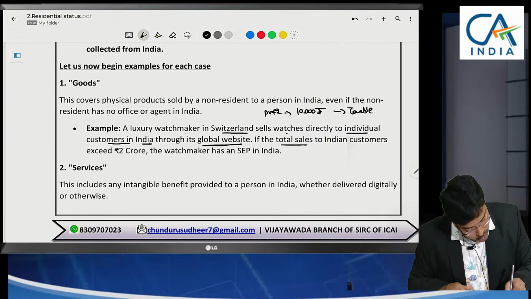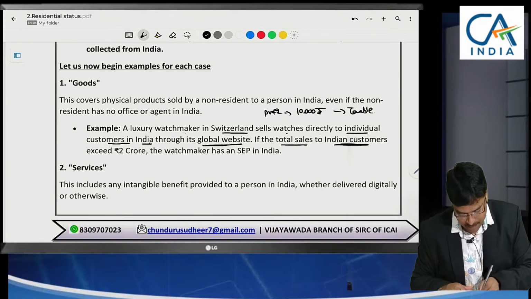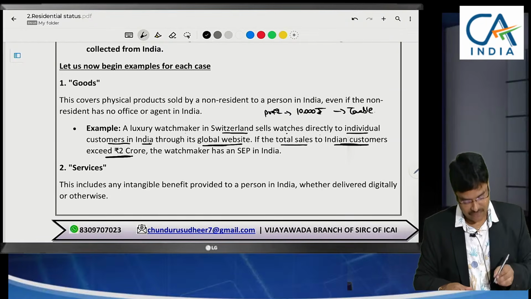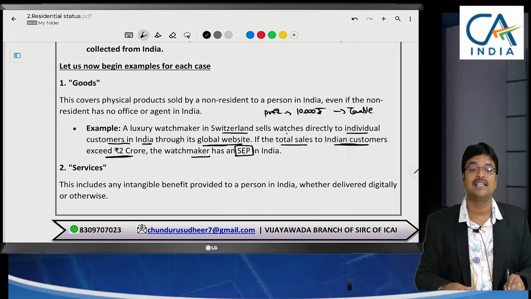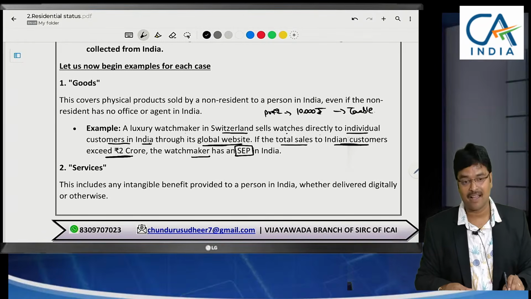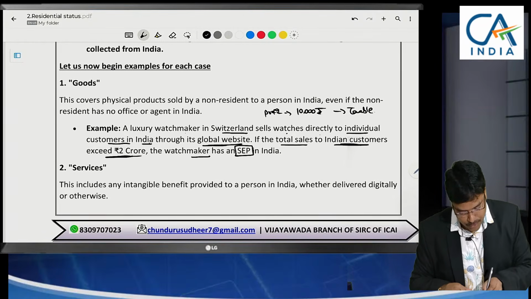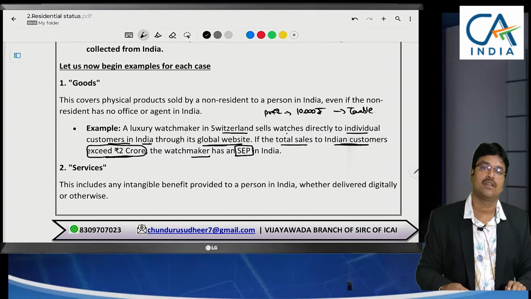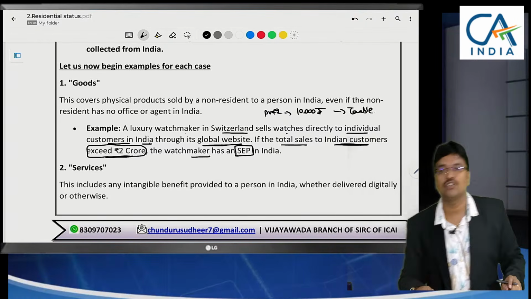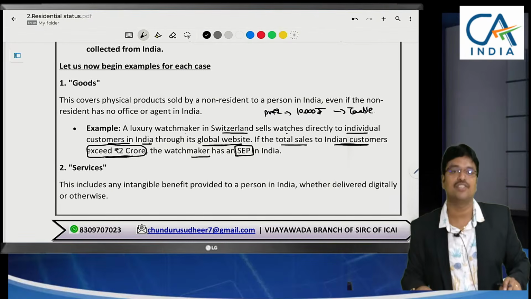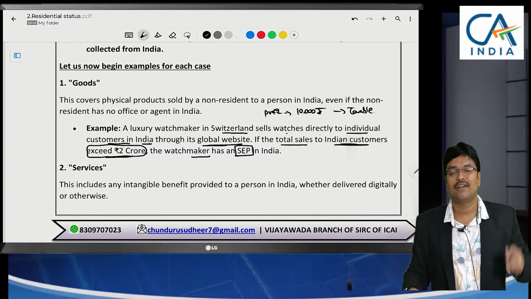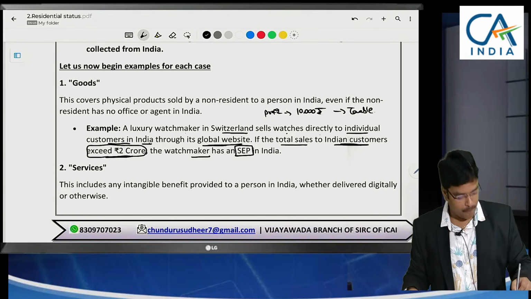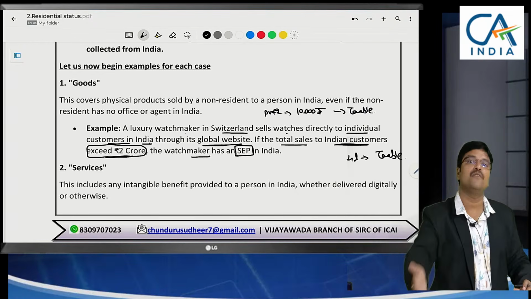But if the total sale to Indian customers exceeds 2 crores, then the watchmaker will be treated as having, what is this? Significant economic presence in India. The profit attributable to the value greater than 2 crores is taxable. If your turnover is 3 crores, then we assume that there is significant economic presence in India. So for that 3 crores of turnover, if you get a profit of 4 lakhs, this 4 lakhs is taxable in India.